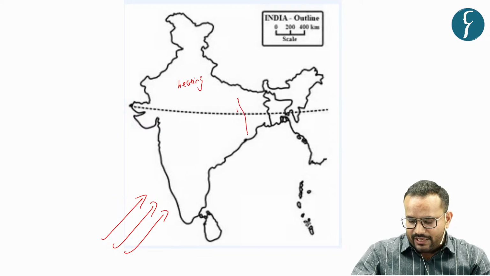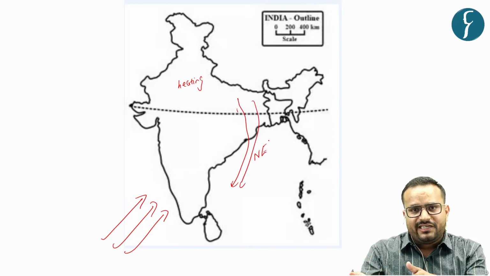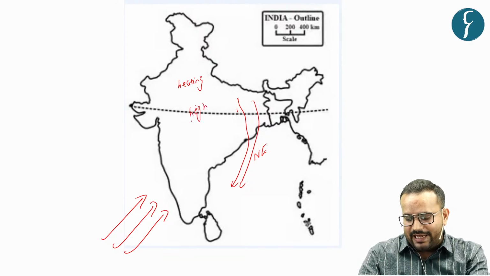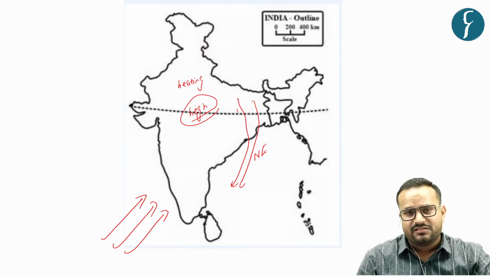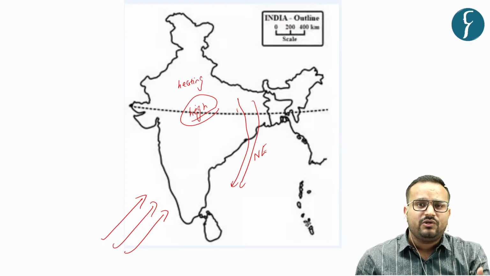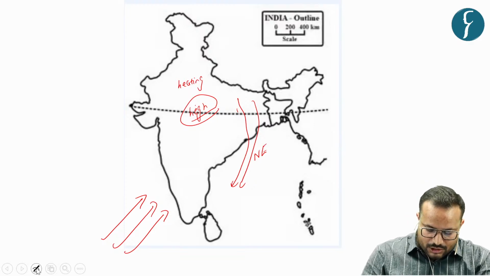Then similarly you had the retreating monsoon in the form of northeastern trade winds. Why? Because now the higher pressure is on the land and lower pressure is in the sea. So what will happen? The wind will blow from where? From the land to the sea. So this was the land and sea breeze theory about the Indian monsoon.